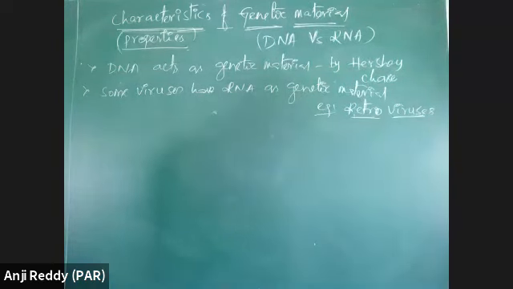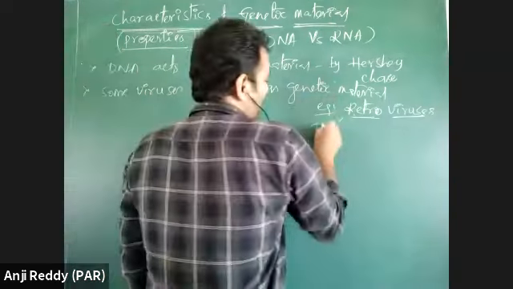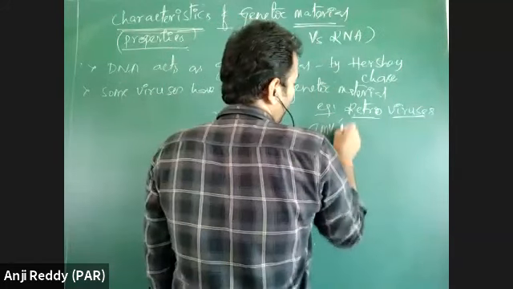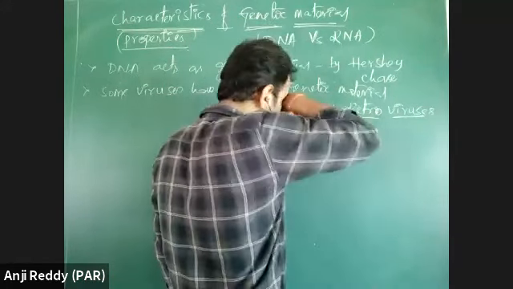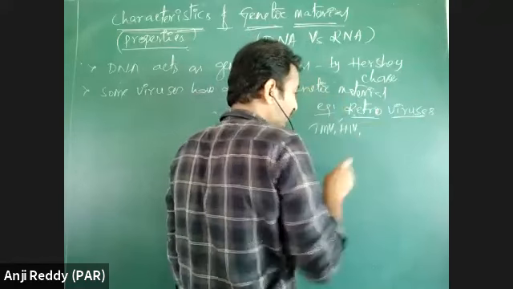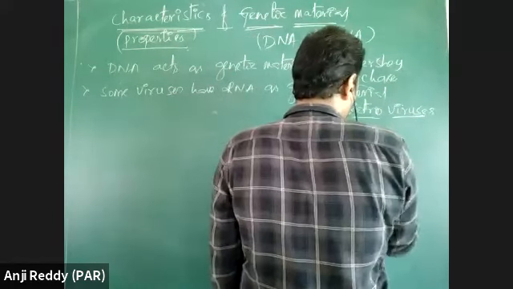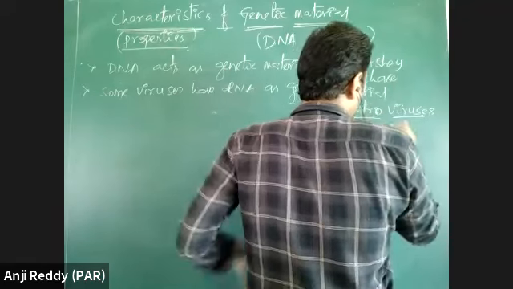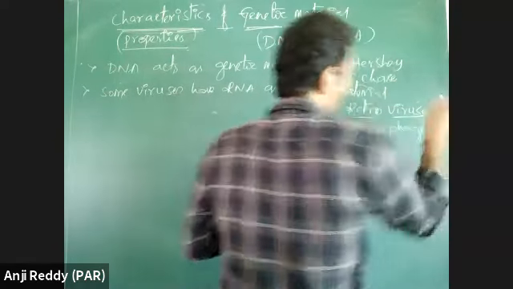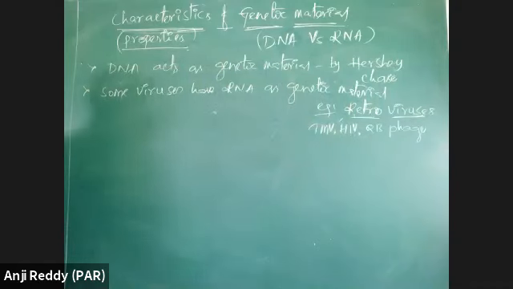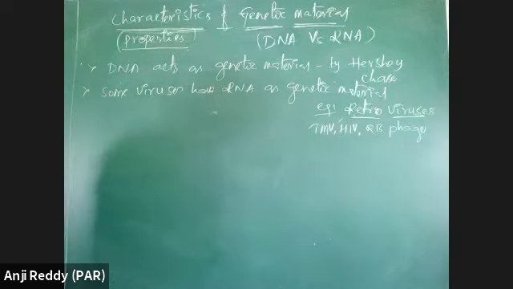Examples: TMV, QB bacteriophage, HIV, like that. TMV, HIV, novel coronavirus, what is that? That also has RNA as genetic material. QB bacteriophage, that is also a retrovirus. So these retroviruses have RNA as genetic material.